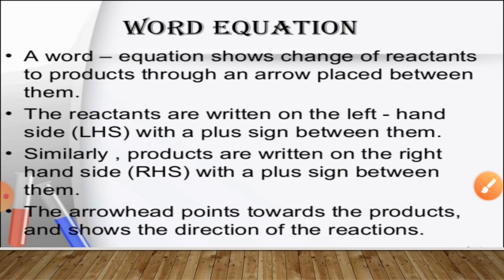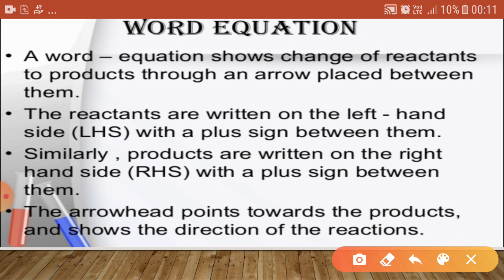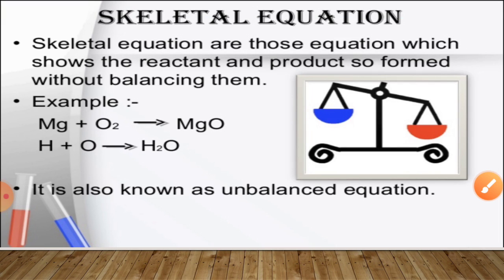So how do we write a chemical equation? The reactants are always written on the left hand side, while the products are always written on the right hand side, and the symbols or formulas of various reactants are separated by a plus sign between them. And the last one, an arrow sign is put between the reactants and the products. So these are the basic rules to write a chemical equation.